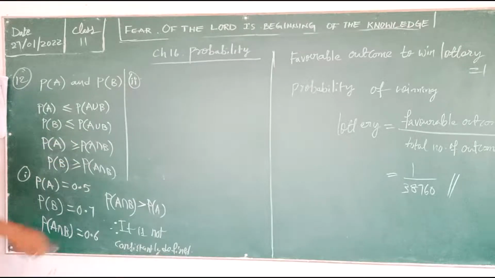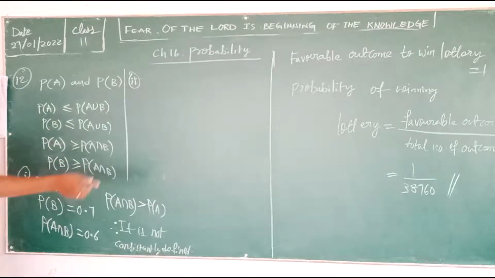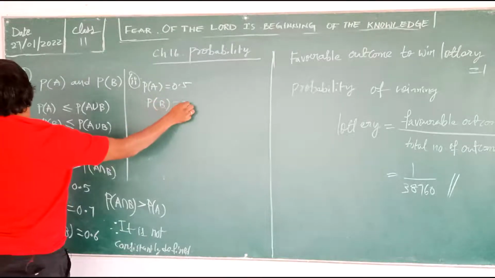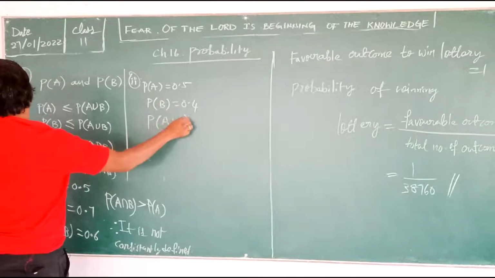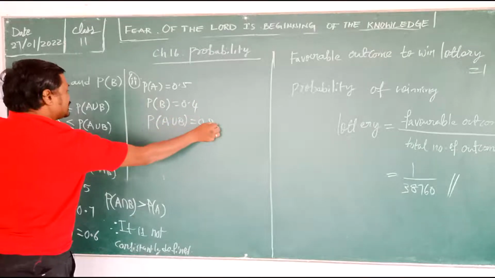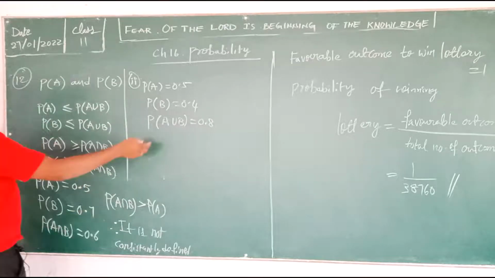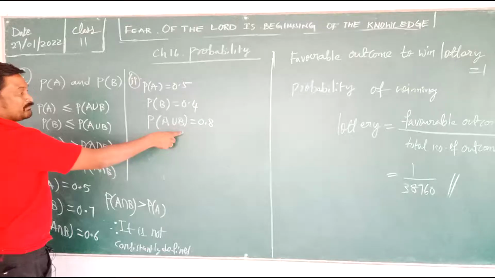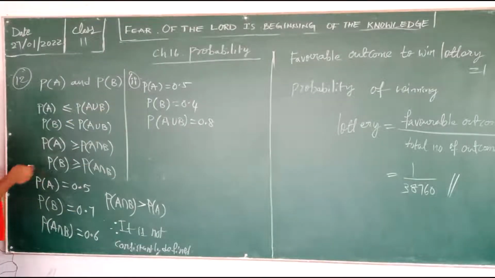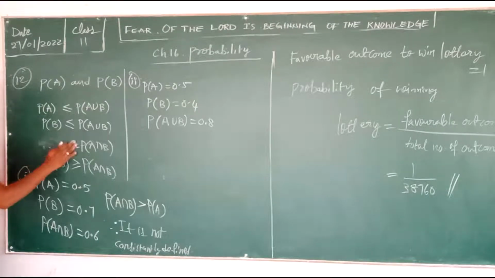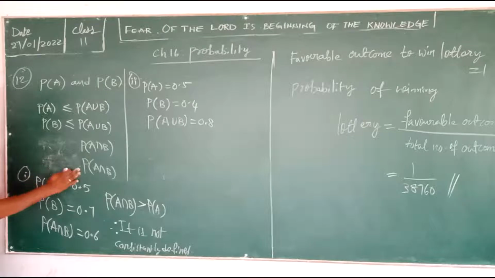Let's check the next one. P of A is equal to 0.5. P of B is equal to 0.4. P of A union B is equal to 0.8. Now check carefully. Here what I had written was wrong, this is my mistake, so you all change this one.